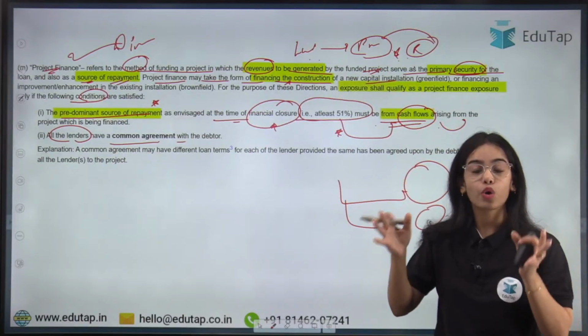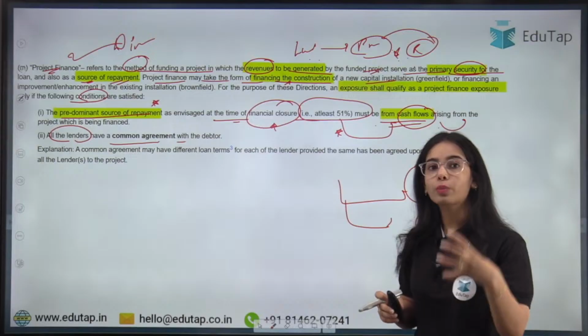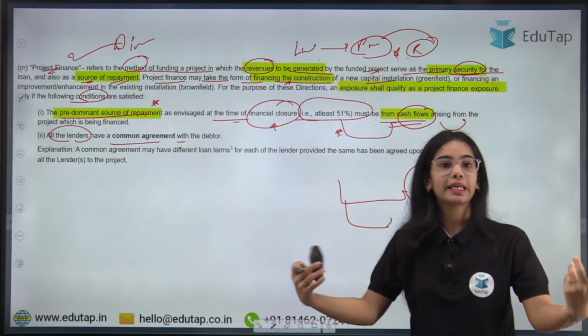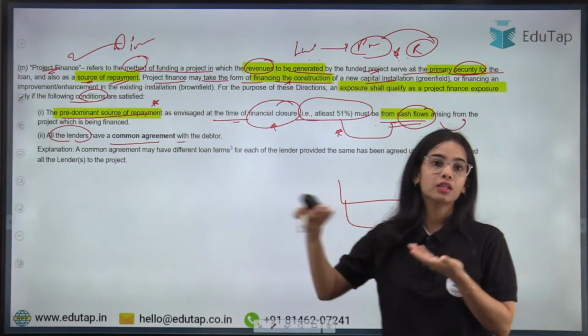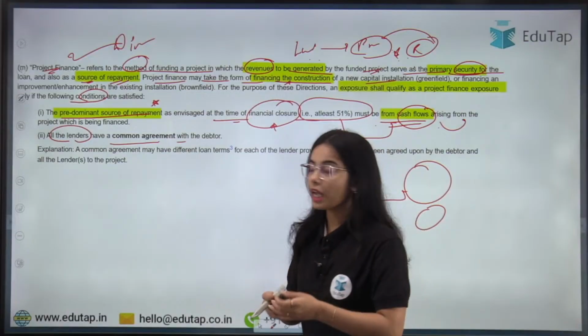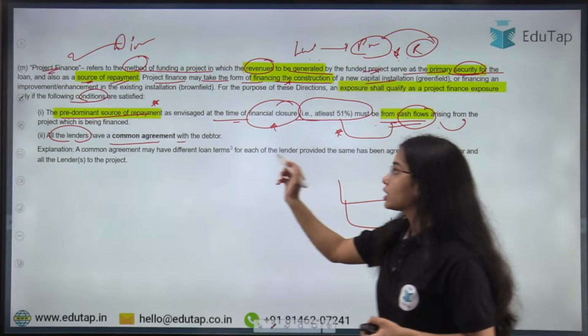So a huge amount of loan is given, and one single bank or one single entity cannot put so much money in a single entity, in a single project. That's why multiple lenders come together to provide the loans for infrastructure projects or for such kinds of real estate projects. Okay, so all the lenders have a common agreement with the debtor in which the terms